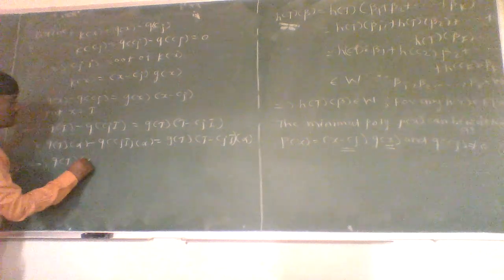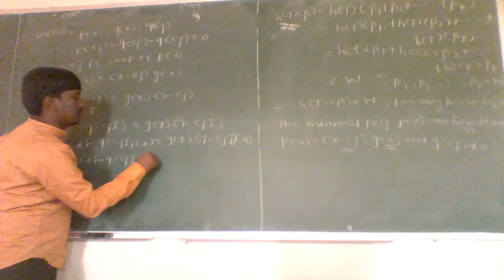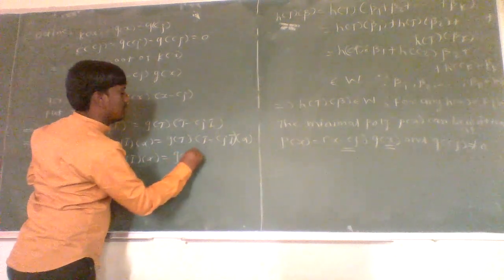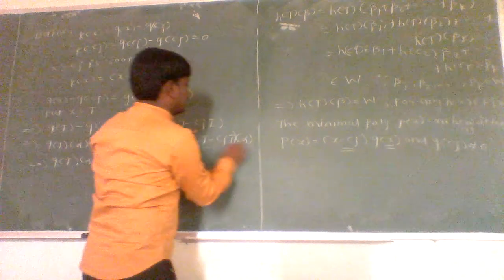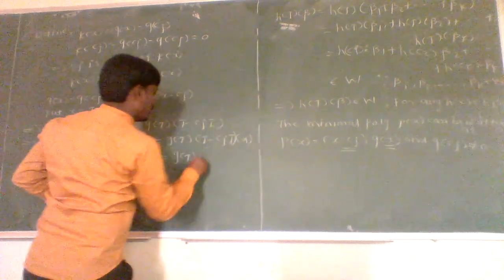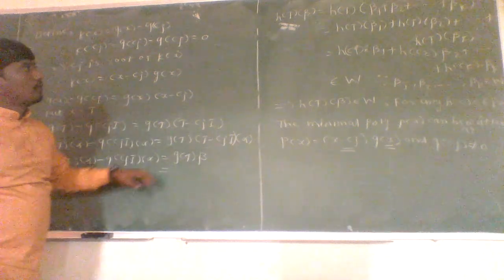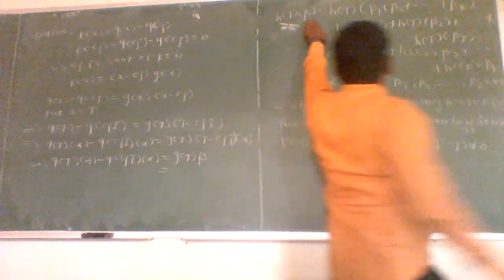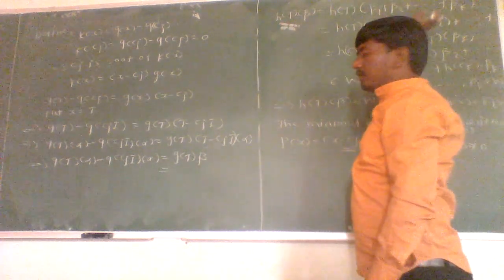But previously we have taken T minus cj I of alpha as beta. Now here we have proved that if h of x is any polynomial over the field and beta is belonging to W, then h of T of beta is belonging to W.